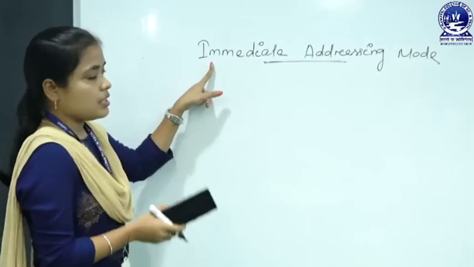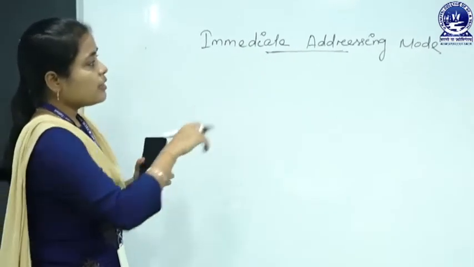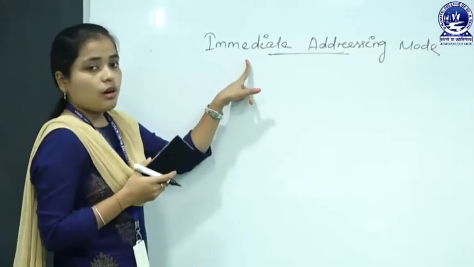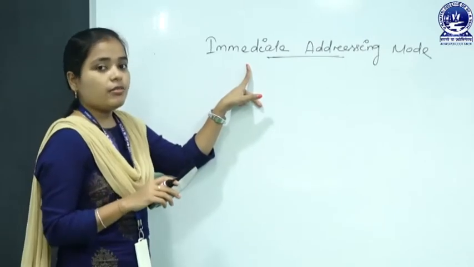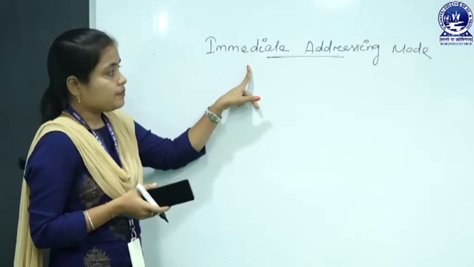As the name suggests, immediate addressing mode means you can add the value immediately to another variable or another register.